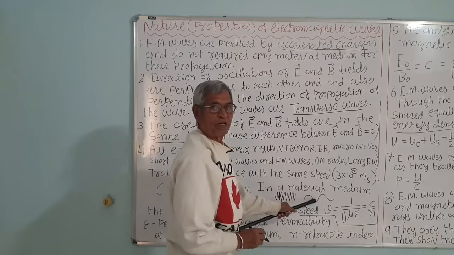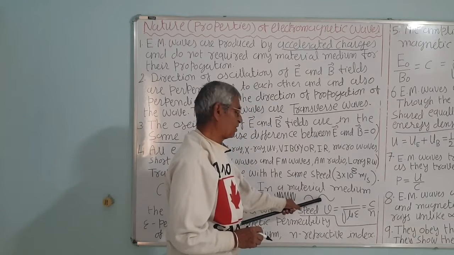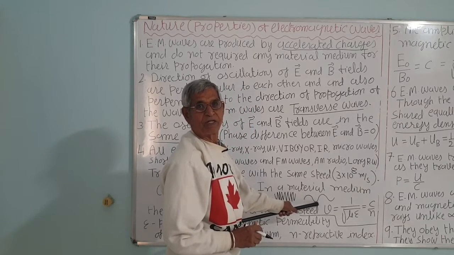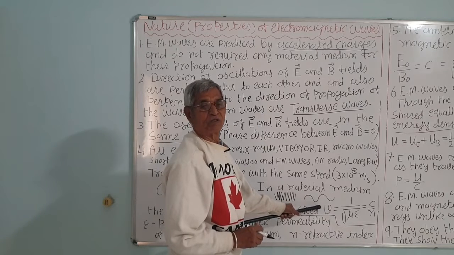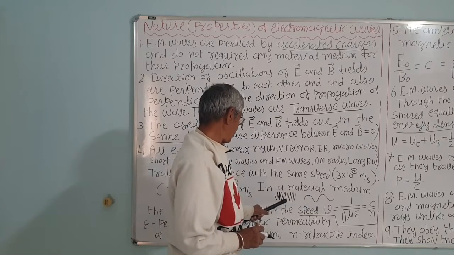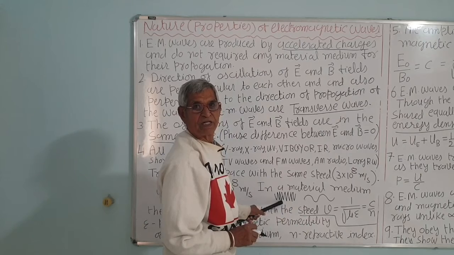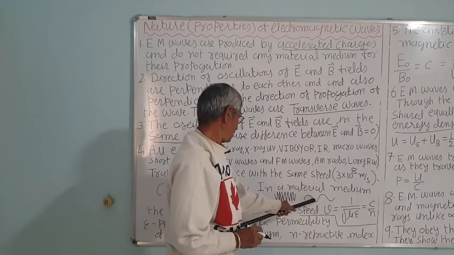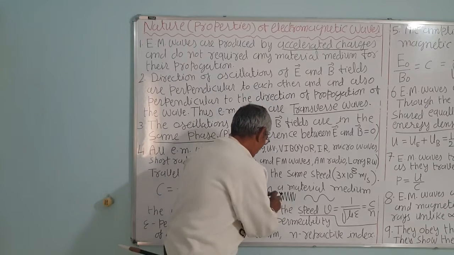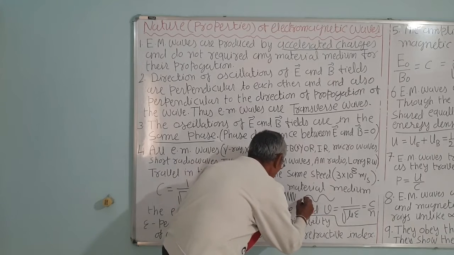This is audible, we can hear, but it cannot travel a long distance. If you speak at Rajkot, that won't reach Ahmedabad. But these high frequency waves can travel a long distance. So the audio is superimposed over this, and the amplitude of the carrier waves will change according to the audio signal.